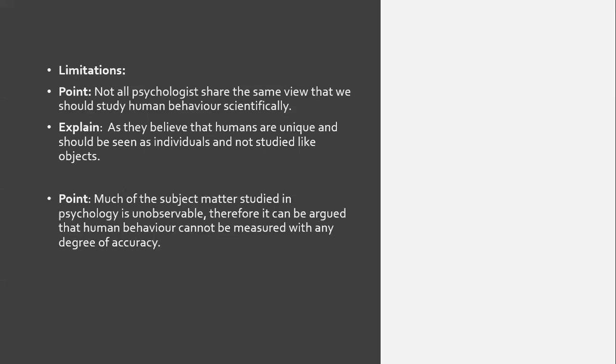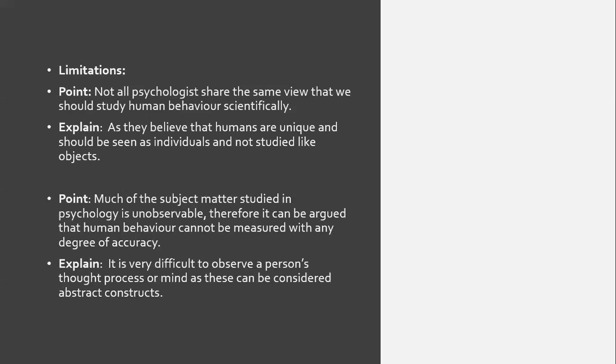Another point, much of the subject matter studied in psychology is unobservable. True. What people think, look at the cognitive approach. And therefore it can be argued that human behavior cannot be measured with a degree of accuracy. So that is a key issue with that. Explain: it is very difficult to observe a person's thought process or mind, as these can be considered abstract constructs. So yes, the cognitive approach is a nice link to that one, because we can only make assumptions from what the data is telling us.